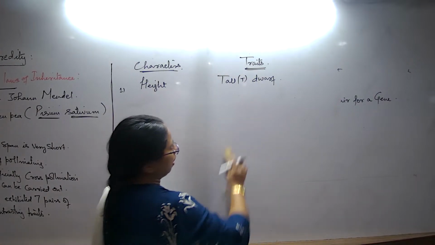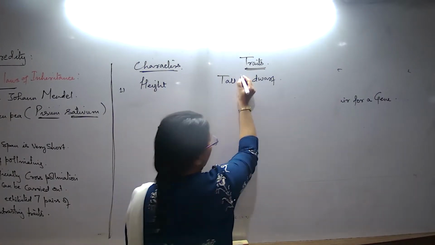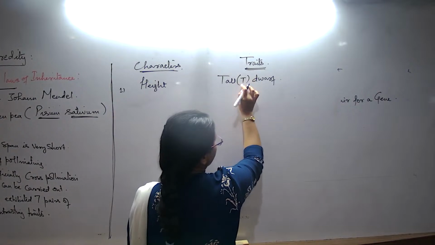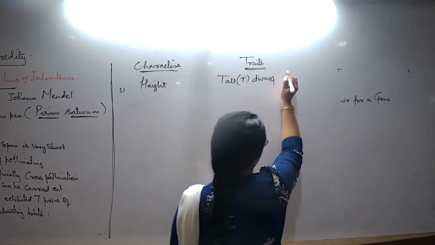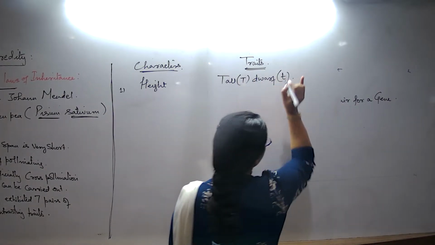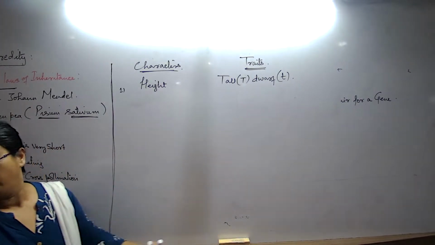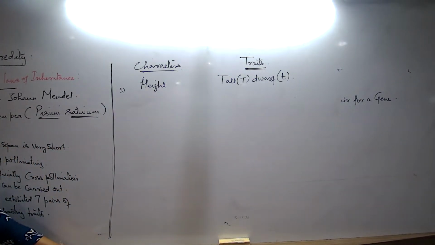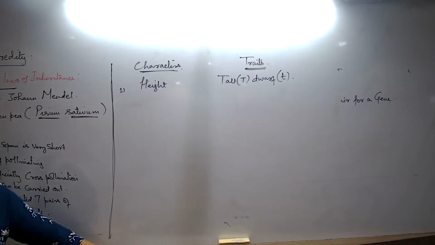Capital T. And how is dwarf designated? Tall is designated this way and dwarf is designated this way. I already mentioned in the concept of genetics, one thing is very clear. The moment you see any letter written in capital or uppercase alphabets, you always understand it is a dominant allele. And lowercase alphabets always are recessive alleles.